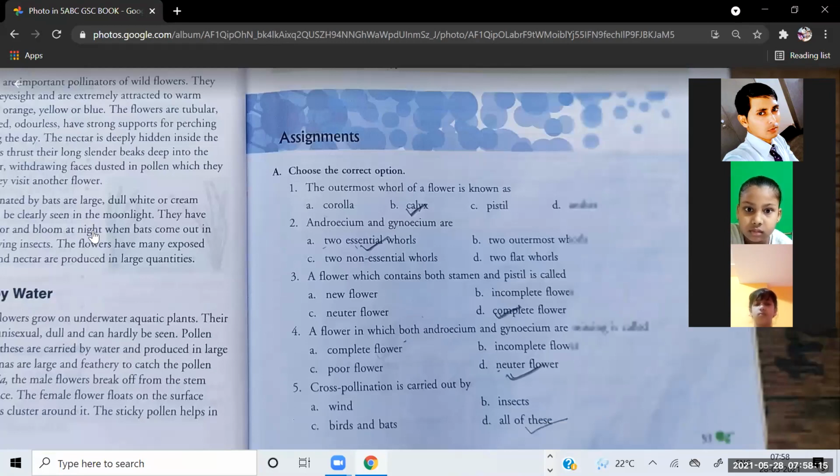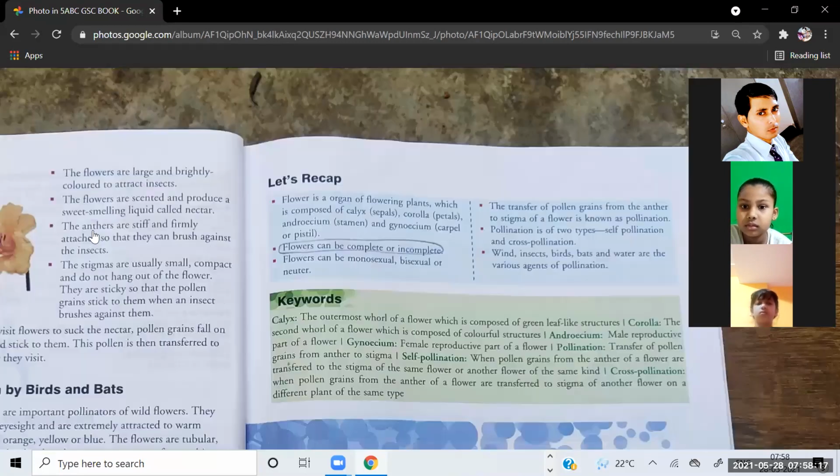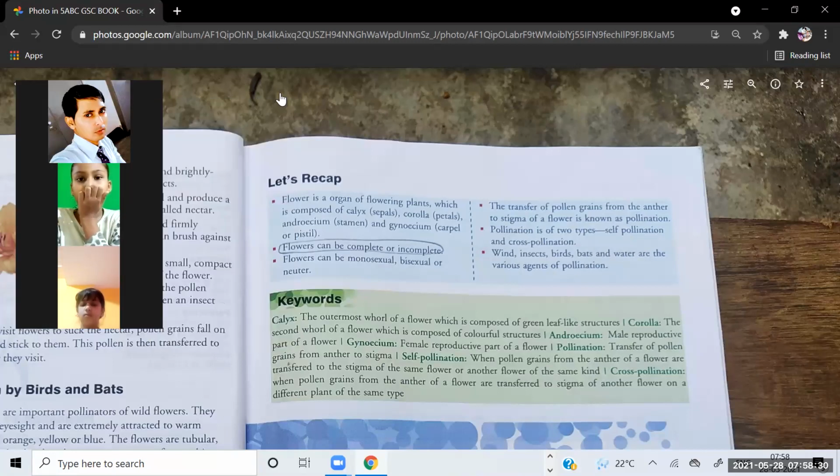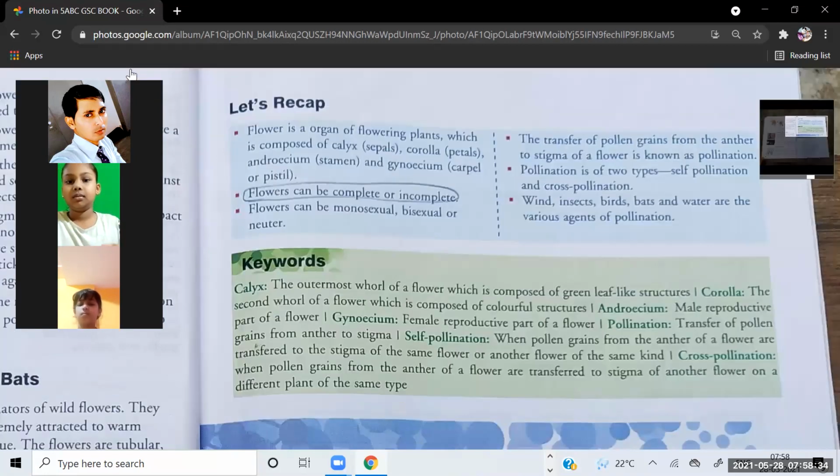Okay, now let's recap. Recap means whatever important things we have studied in this chapter, that you are going to revise. Okay. The important things we are going to study.